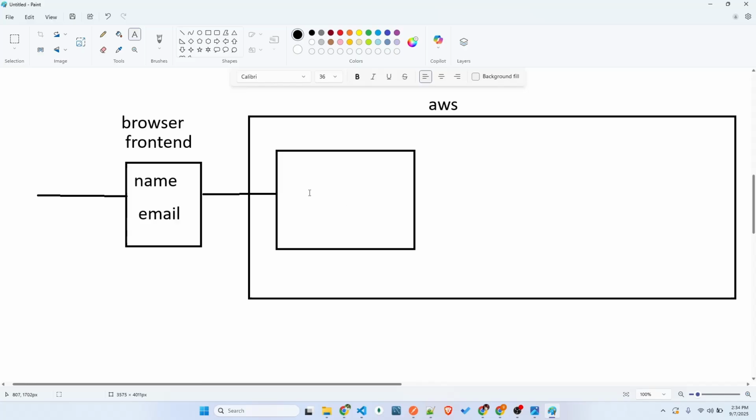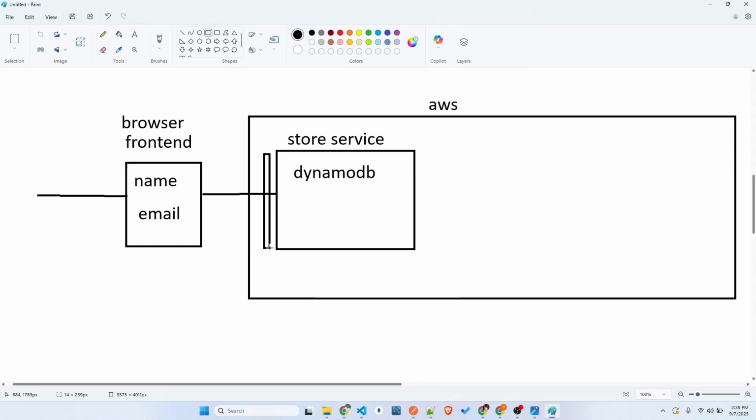So we have another service called the store service, where we'll be taking this name and email and storing it in DynamoDB. Whatever we did in the last class, we stored some data into the DynamoDB table. Similarly, we'll take these details and store them in DynamoDB. Once this is executed, we have something like streams, which automatically triggers an event. This is a Lambda service which is triggered by a user. We have an API gateway over here, which will redirect to this service.